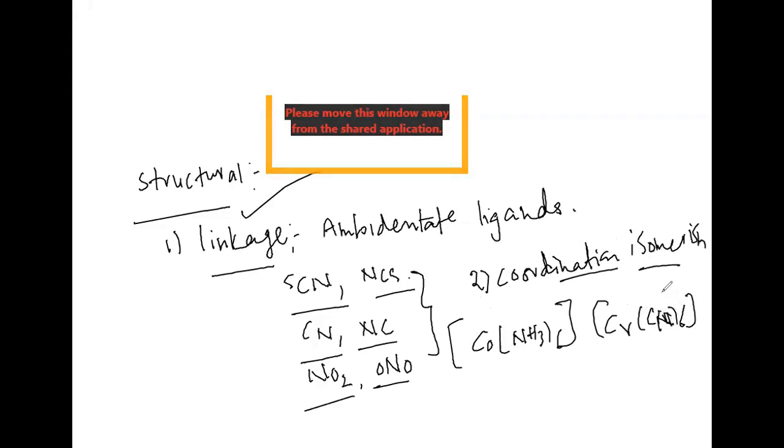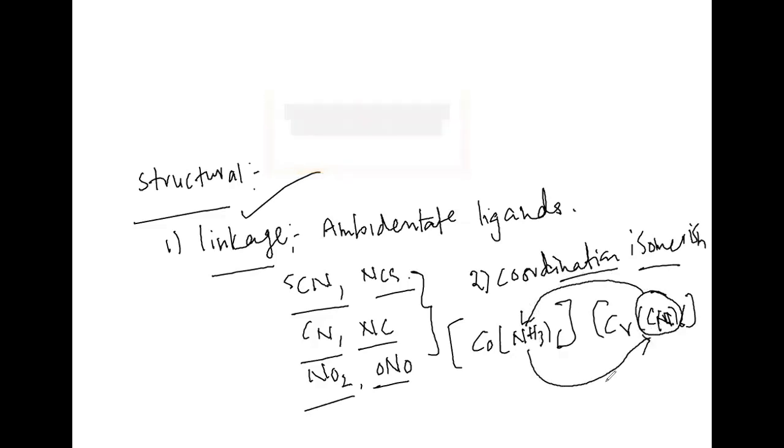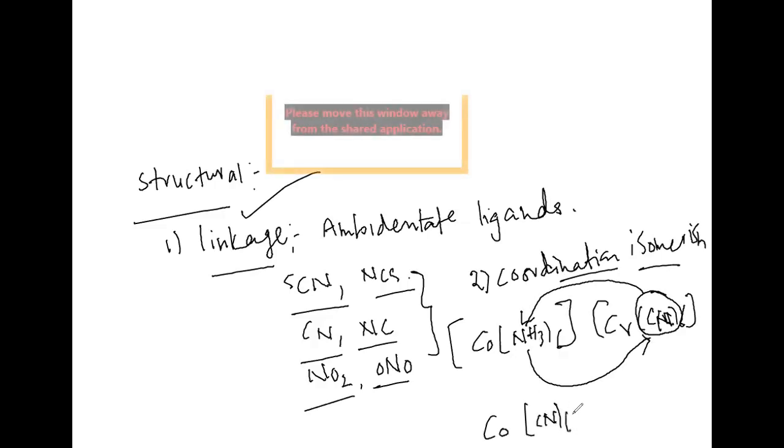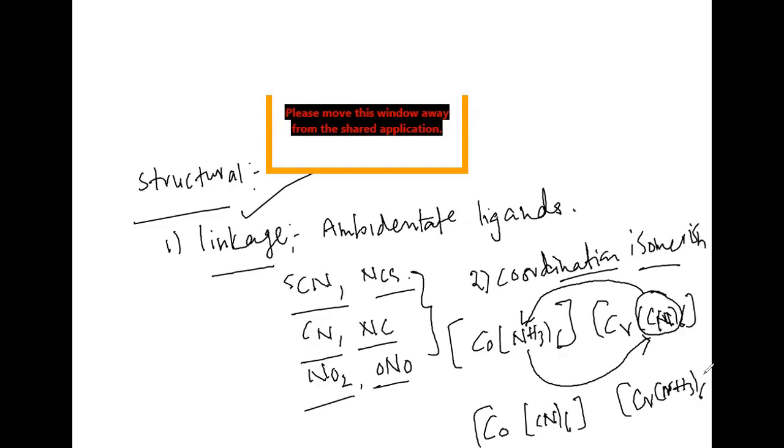Whatever CN ligands are there, they are going to shift here, and whatever ammonia ligands are there, they will come here. That is why we are writing [Co(CN)6] as one complex compound, and [Cr(NH3)6] like this. It means there is an exchange of ligands between two different coordination entities. That time we can expect coordination isomerism.